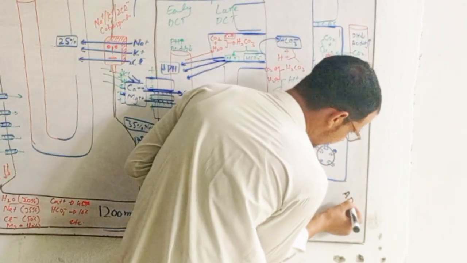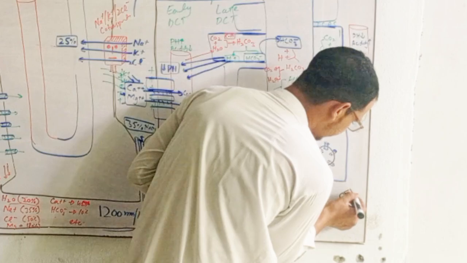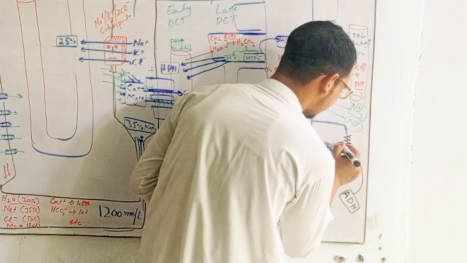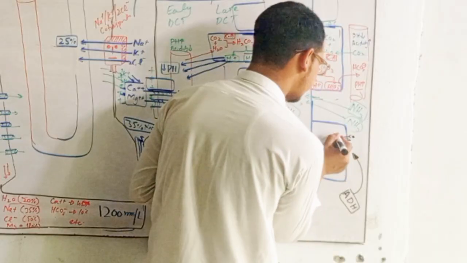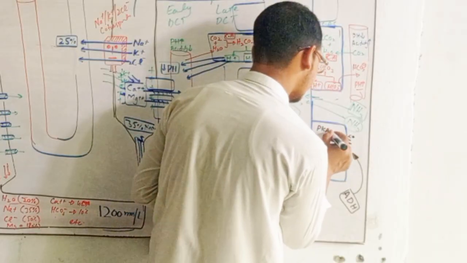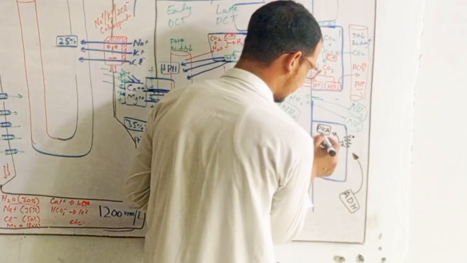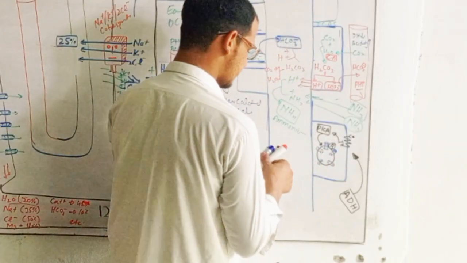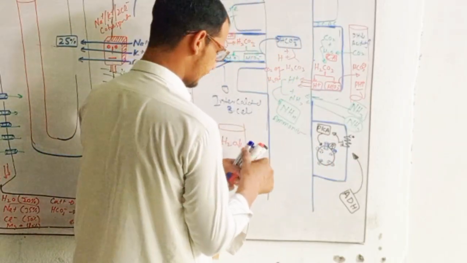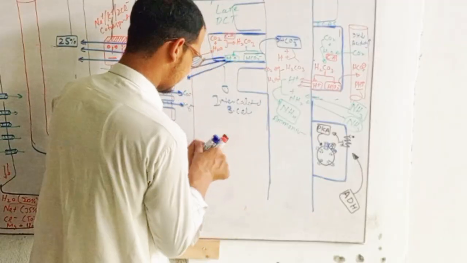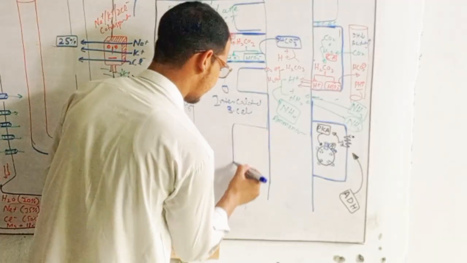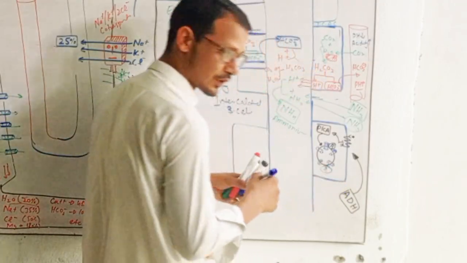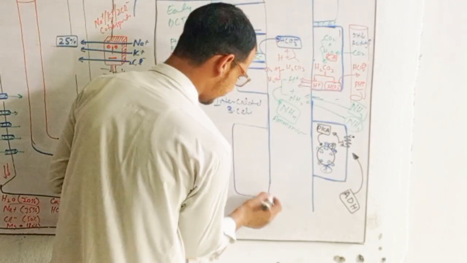This ADH occurs here, and it will activate the receptor, and this receptor will activate the protein kinase A enzyme, and this enzyme phosphorylates this vesicle, and when this vesicle is phosphorylated, for example, here in the same cell, it came here